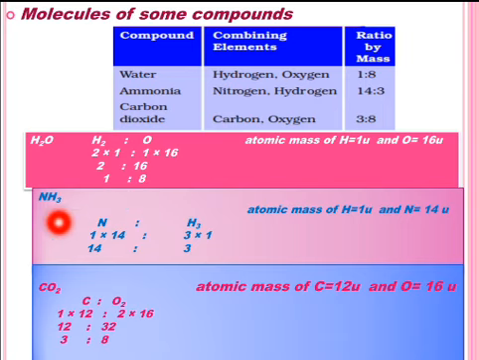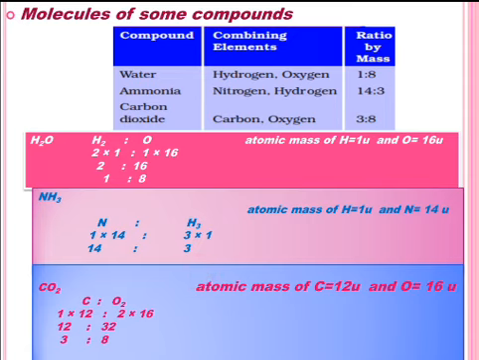Similarly, in ammonia with molecular formula NH3, it consists of one nitrogen atom and three atoms of hydrogen. Atomic mass of hydrogen is 1U and atomic mass of nitrogen is 14U. So multiply one atom of nitrogen with its atomic mass 14 and 3 atoms of hydrogen with its atomic mass 1U. We will get the ratio by mass of NH3, that is ammonia, 14:3.